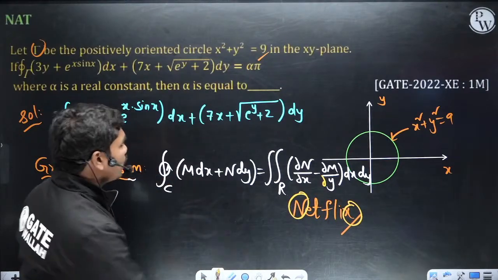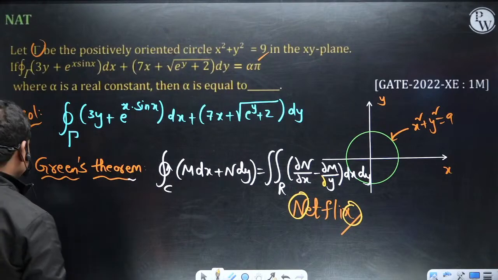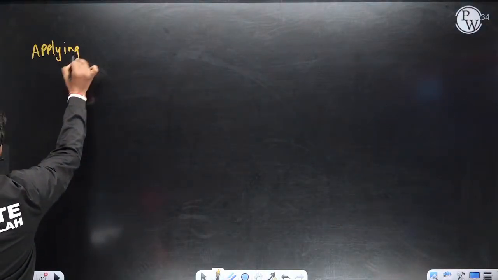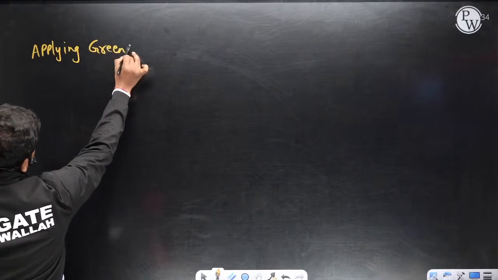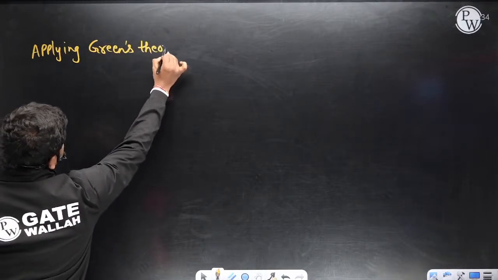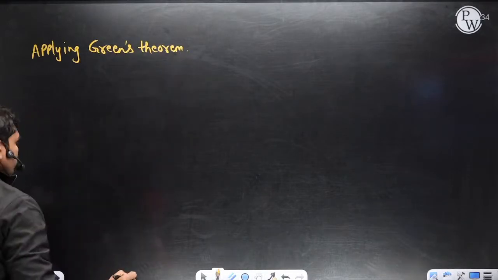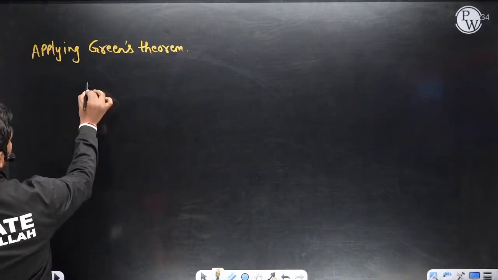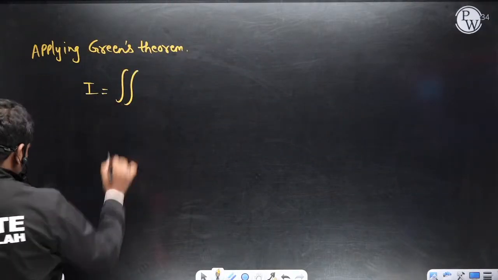Now if you go for this question, applying Green's theorem, let us suppose I denote this integral by I. So I is equal to the double integral.